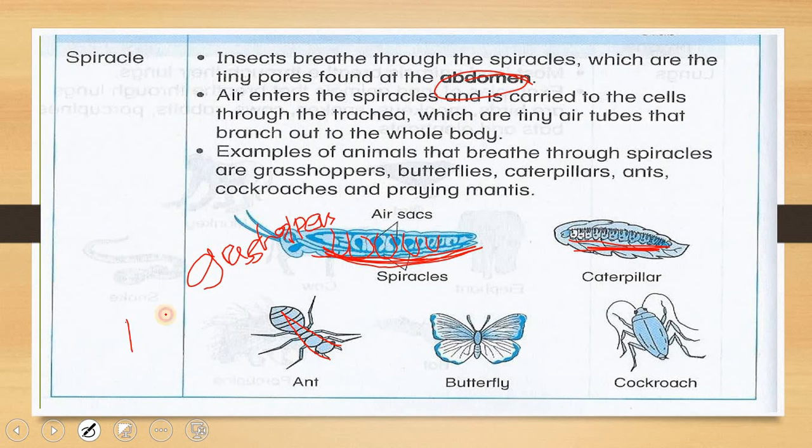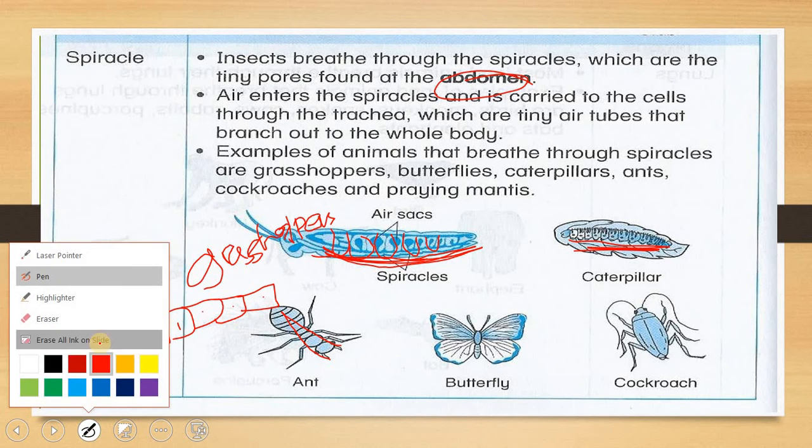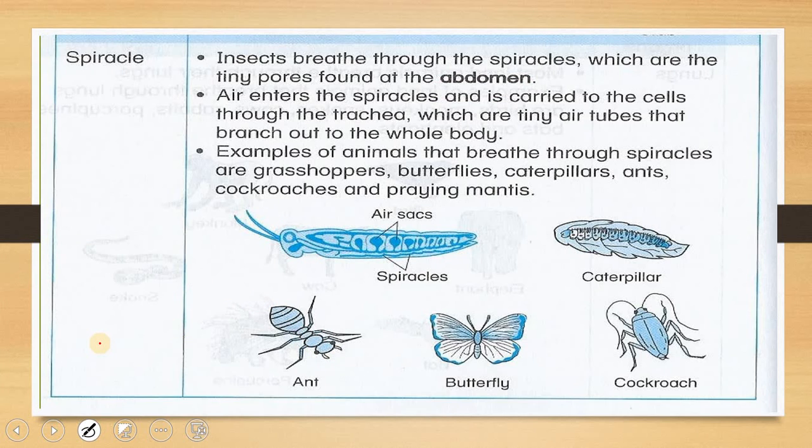So it's going to look a bit like this. This is the spiracle. It's a bit like a square shape with some pores in it, because spiracle is actually their pores.